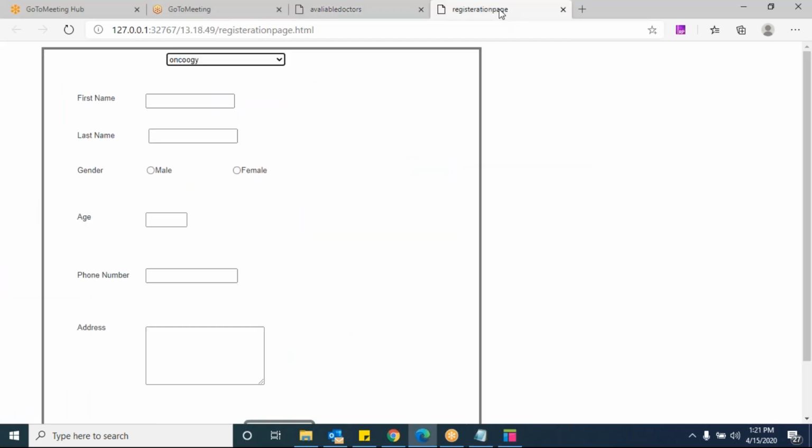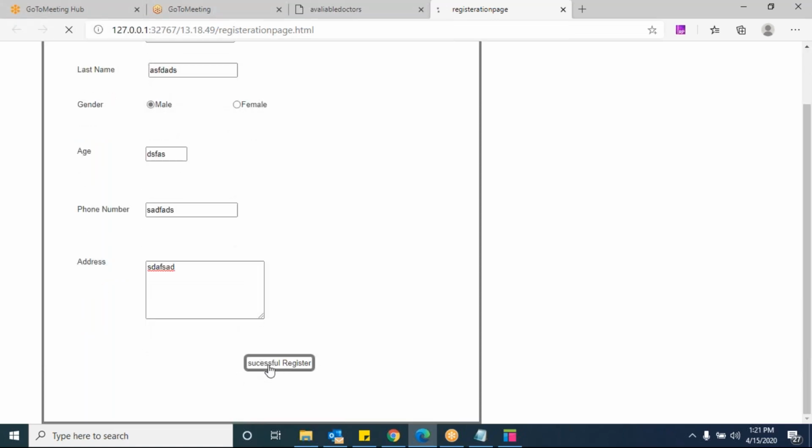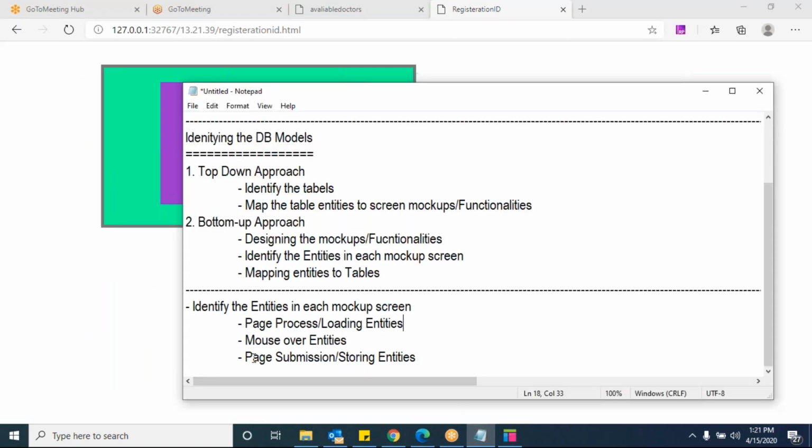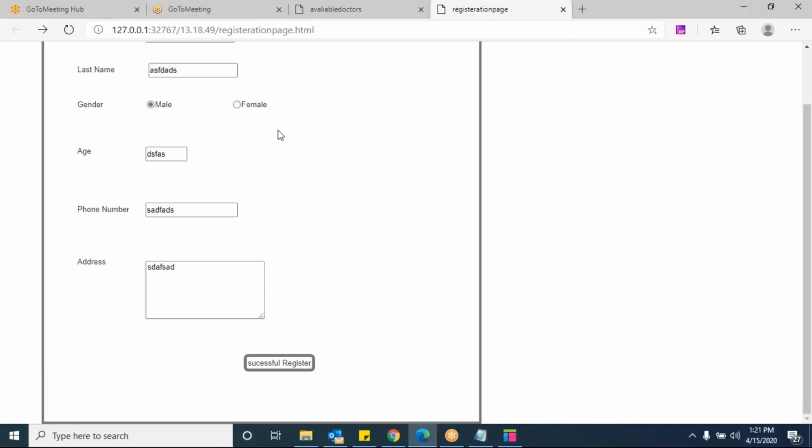And the third one, page submission. Once you enter first name, last name, email, age, phone number, and click on submit, what we say register, these are all stored in the backend, right? Those are nothing but page submission or storing entities. Is that clear? We may have three types of entities in each page, right?